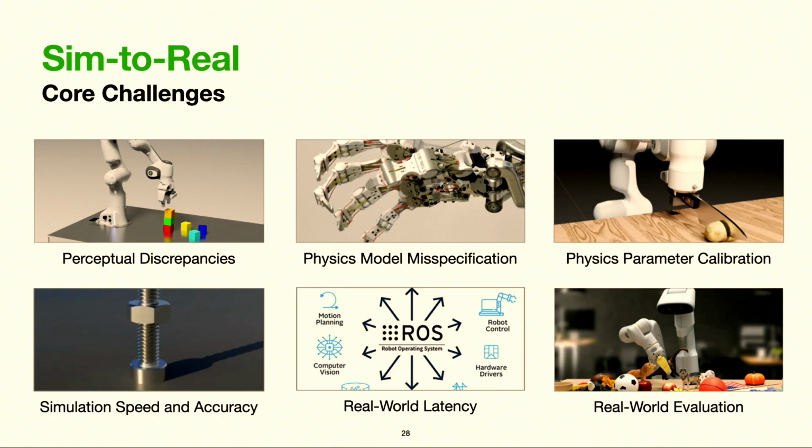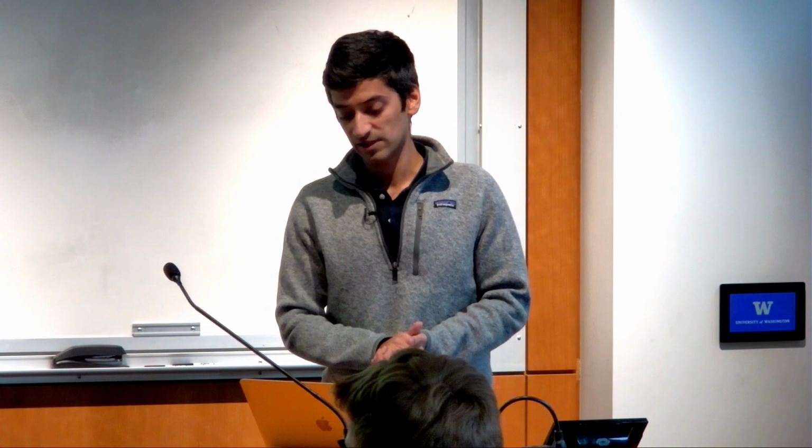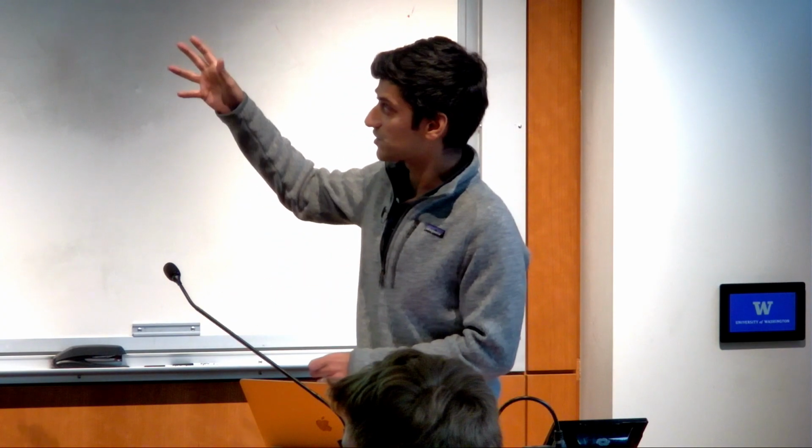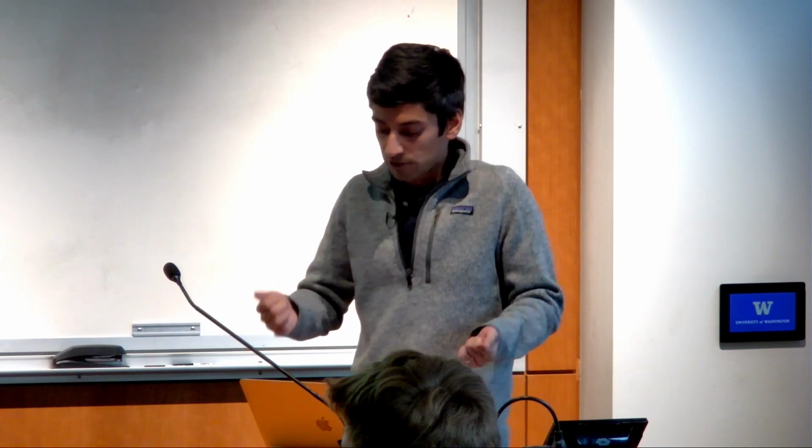Next, even with perfect physics models and parameters, there are always computational trade-offs between simulation speed and accuracy that need to be considered in order to use data-hungry algorithms. And in the real world, sensor signals, actuation commands, and neural network inference typically happen at distinct frequencies with varying degrees of latency. And finally, when learning a skill in simulation, it's essential to evaluate it frequently in the real world. And this often requires time, effort, expense, and so on.